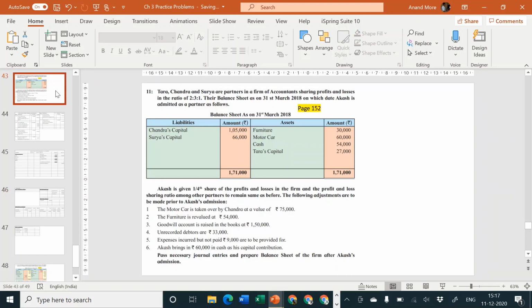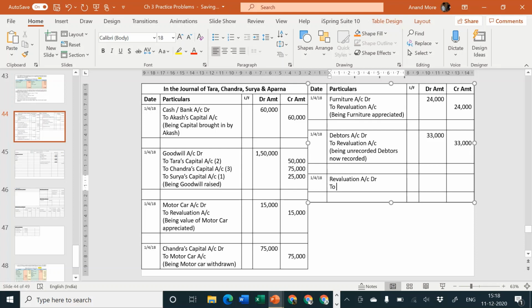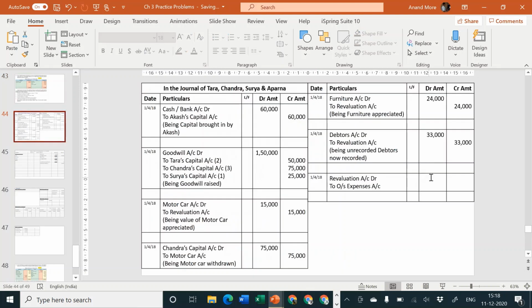Next adjustment, expenses incurred but not paid rupees 9,000 are to be provided for. So unrecorded expenses, 1/4/18. Expenses means revaluation account to be debited, nominal account, but cash is not going out, so to outstanding expenses. Amount is how much? Amount is rupees 9,000. So let us consider 9,000.